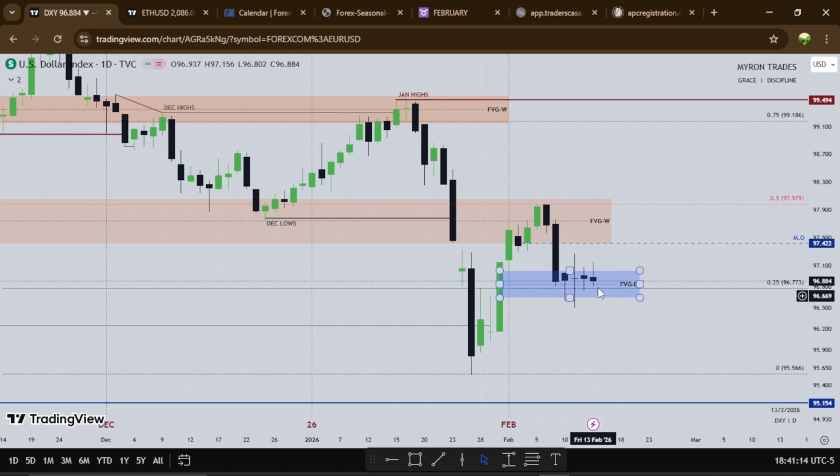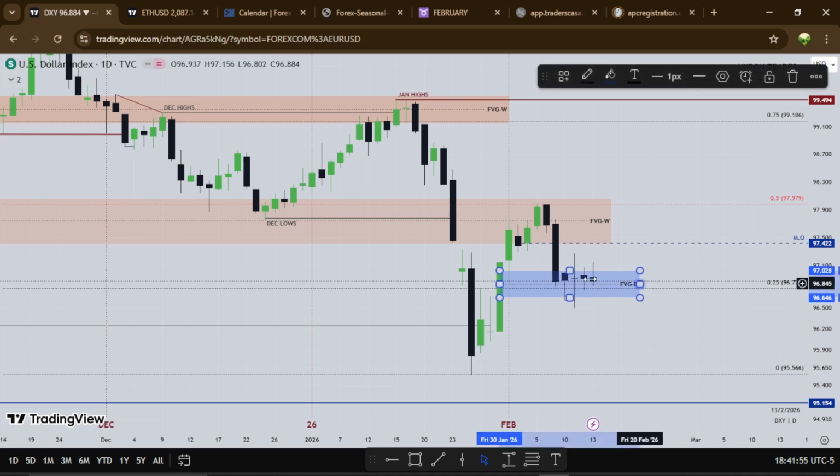So if I'm going to go lower, I want to see price close with body, as you can see how this candle is closing away, trading away from the fair value gap, right? To see an example of this kind of pattern happening right here, Monday should trade lower then close below, then Tuesday will be like a continuation. We'll see maybe these lows, January lows. So this is the low of the previous month, and I want to see if price wants to come and tackle these lows. So that's about that for the dollar. There is nothing much interesting for the week, just a range-bound market for the dollar, kind of like a consolidation. So that's about that for the dollar for the second week of the month.